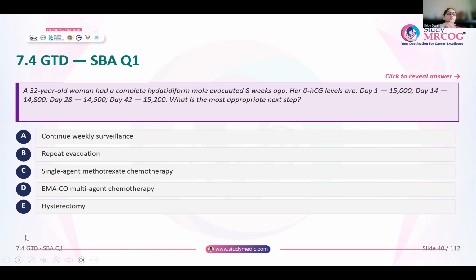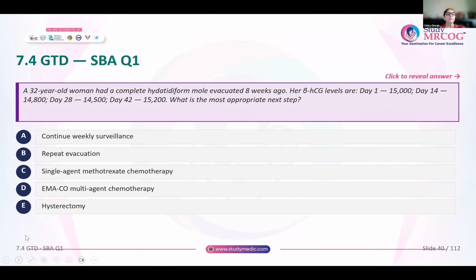So you have this 32-year-old woman who had a complete molar pregnancy, evacuated 8 weeks ago. Day 1, beta HCG level is 15,000. Day 14, it is 14,800. Day 28, it is 14,500. Day 42, it is 15,200. What is the most appropriate next step for her?